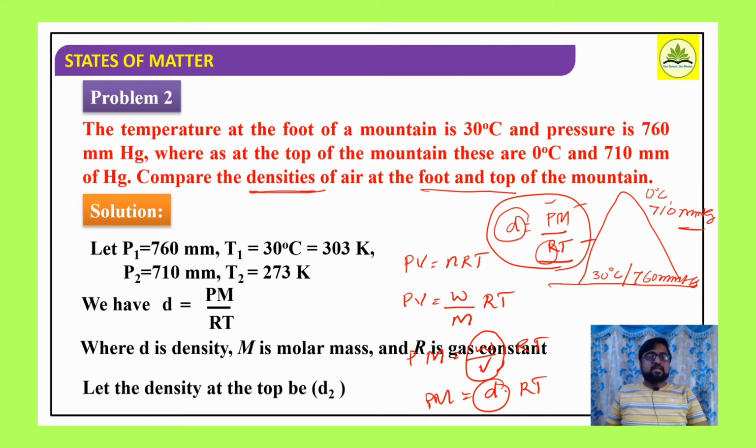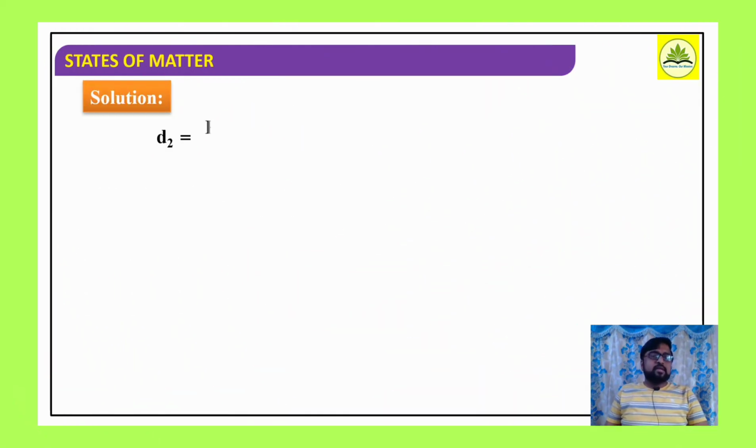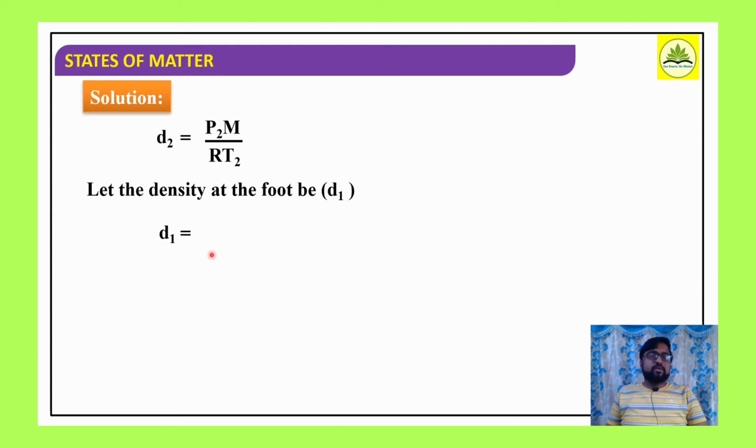Let the density at the top be D2. D2 is nothing but P2M divided by RT2, the corresponding pressure P2, and the molar mass is the same. Let the density at the foot be D1. So D1 will be equal to P1M divided by RT1.